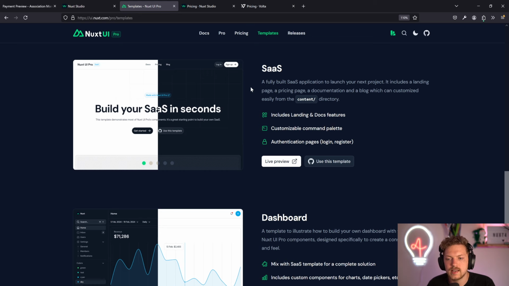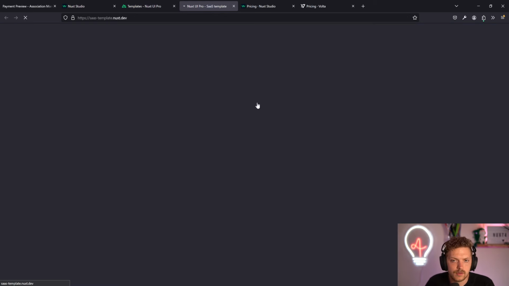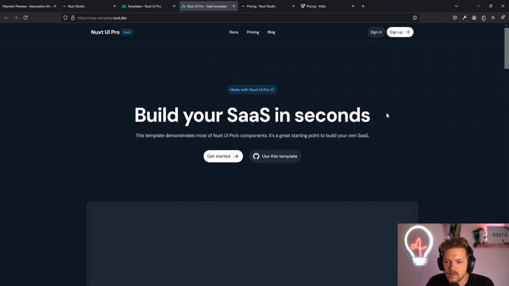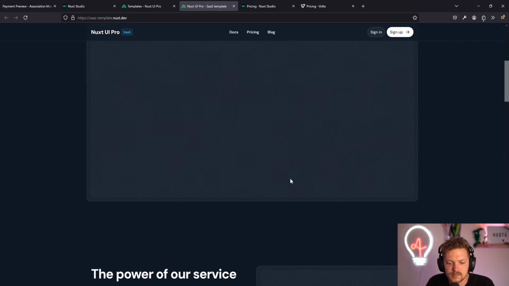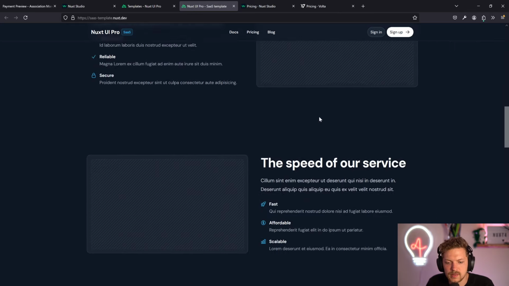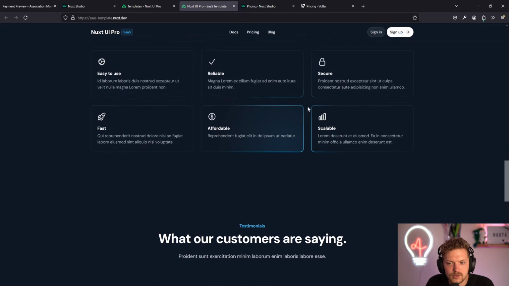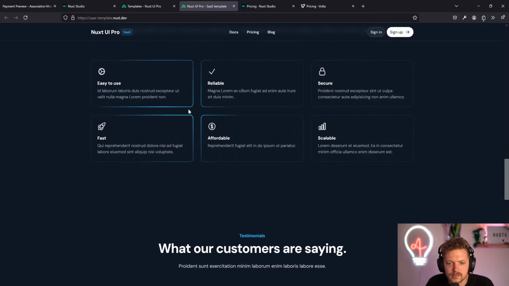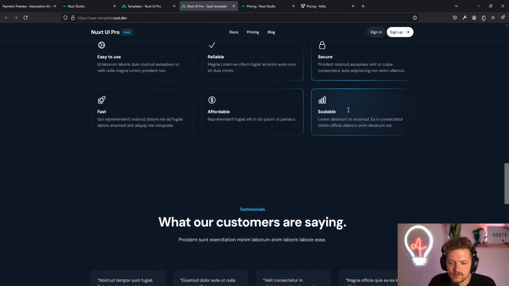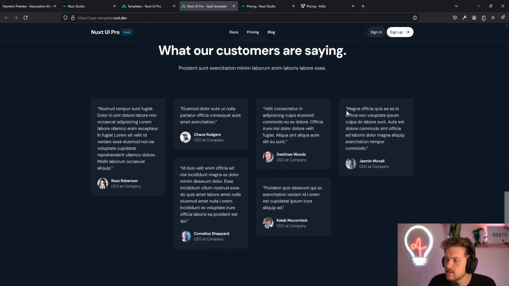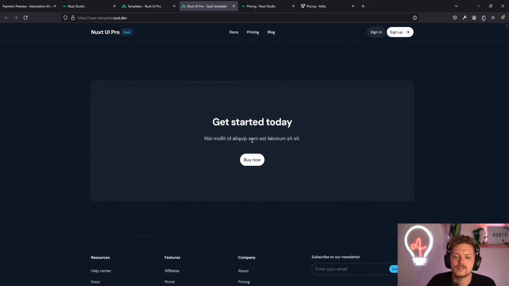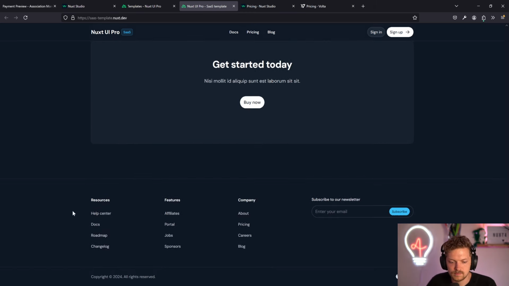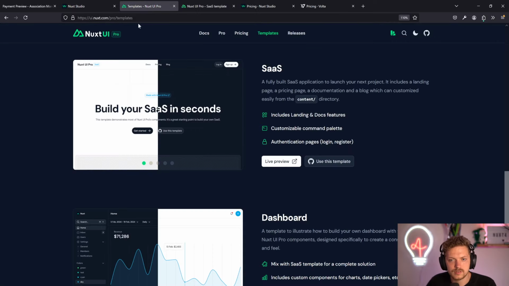I think especially for a SaaS, it's really nice to just get going, because we can have a look at that SaaS template where I also took a few things from here and there. Not stole. I have a Nuxt UI Pro license, of course. So, okay, build your SaaS in seconds, the typical start, some placeholders, explaining, and get ready. You don't have to take time to design it or anything. You can just get going. And with Nuxt UI, with the base version as well, you can customize all the colors, all the schemas. And of course, there is more coming.